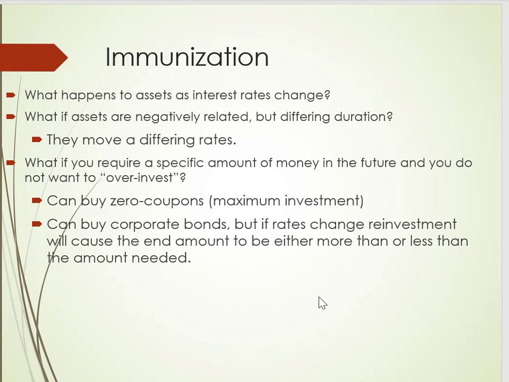Let's look at some problems for chapter 6. The first problem is really very simple, just trying to identify different levels of yield sensitivity. What if assets are negatively related but have differing durations? That means they're going to move at differing rates.